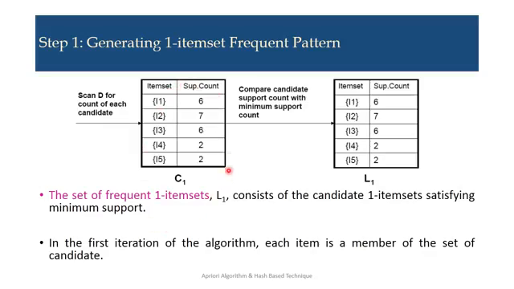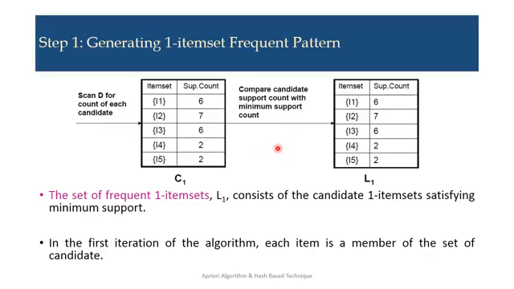These are the candidates from which we can choose our frequent item set. At this point, I cannot say that all are frequent item sets. To check the frequent items, we have to compare the support count with the minimum support threshold. So here we are comparing the candidate support count with the minimum support count.